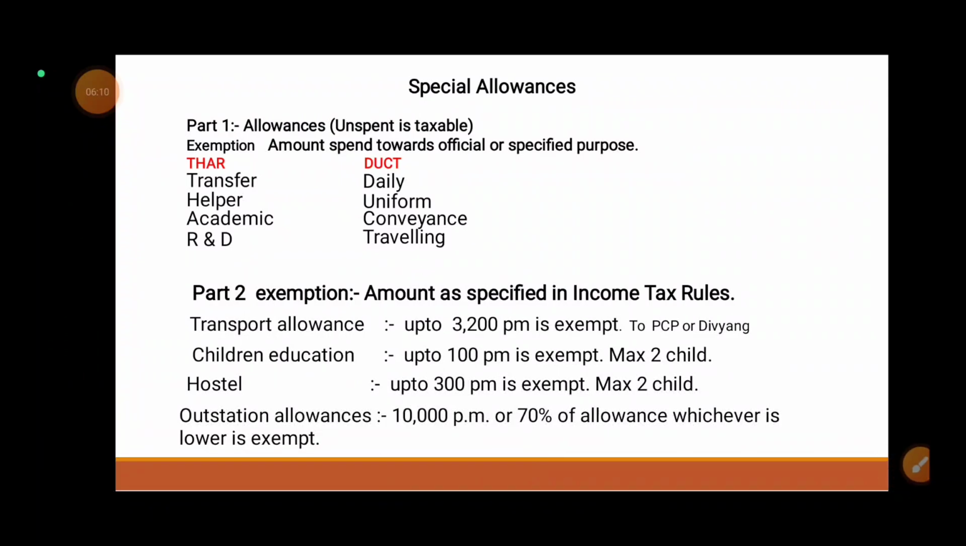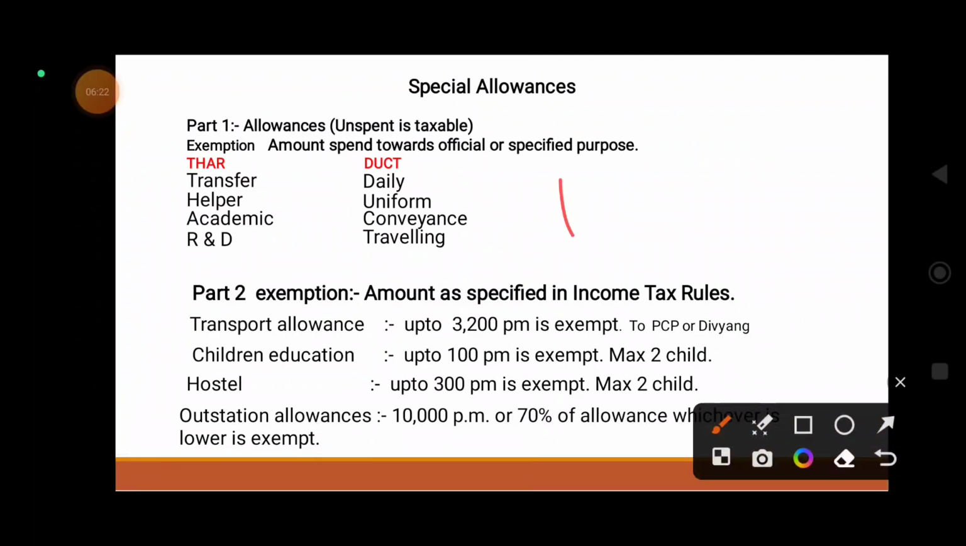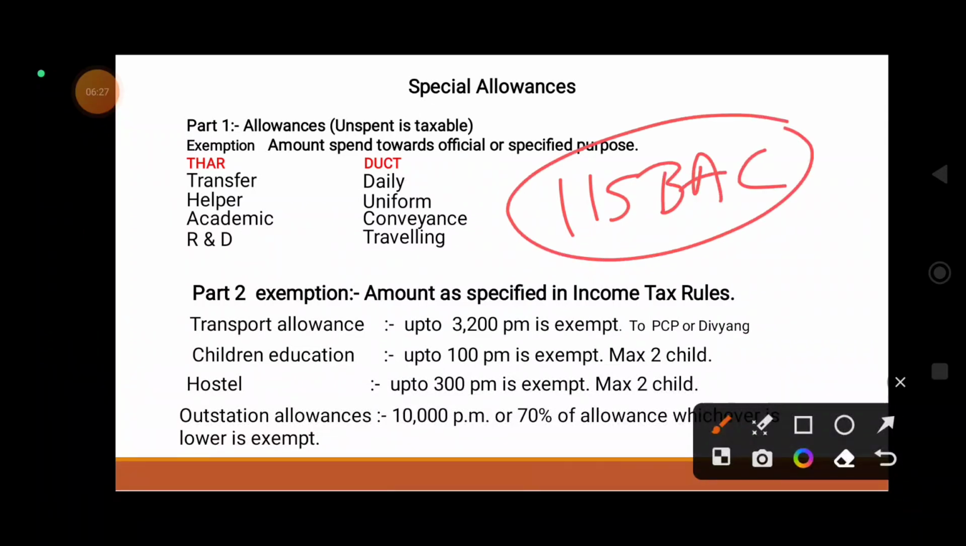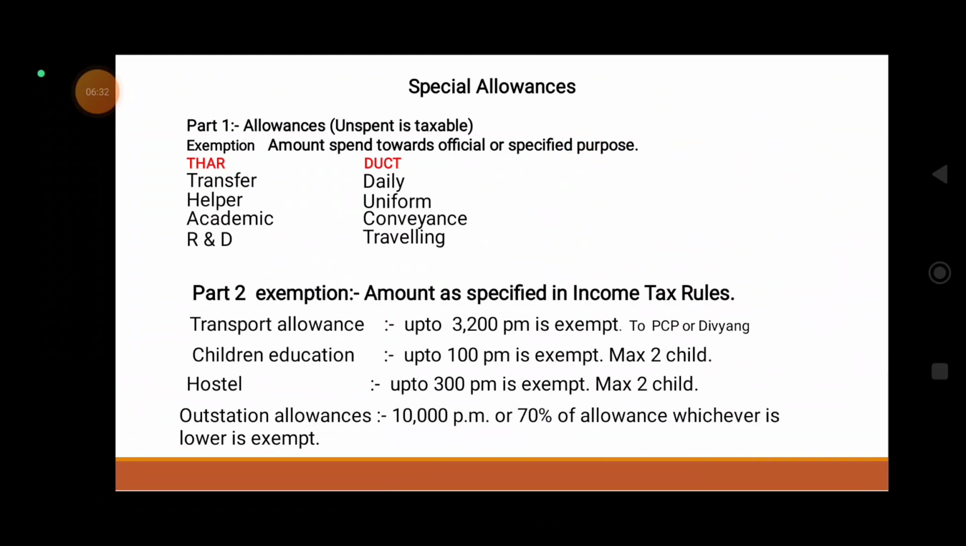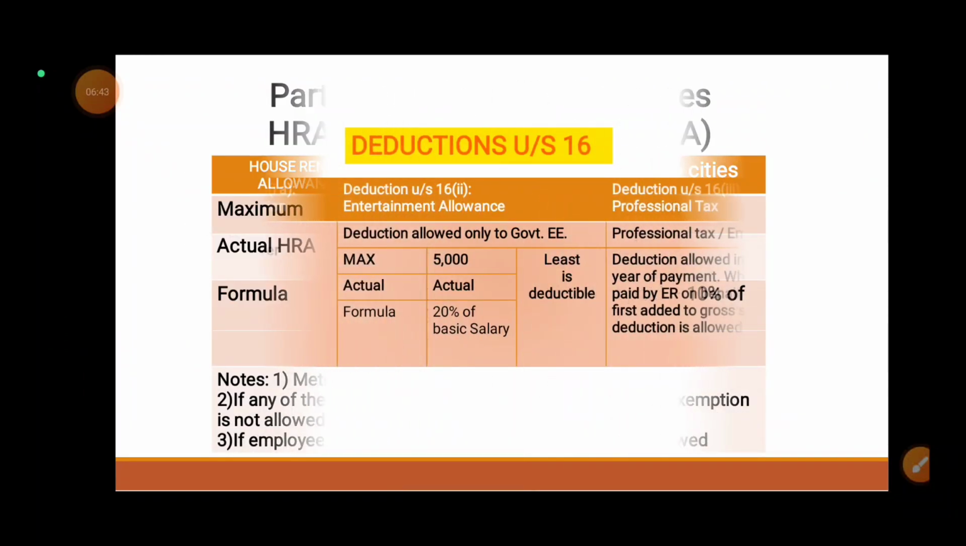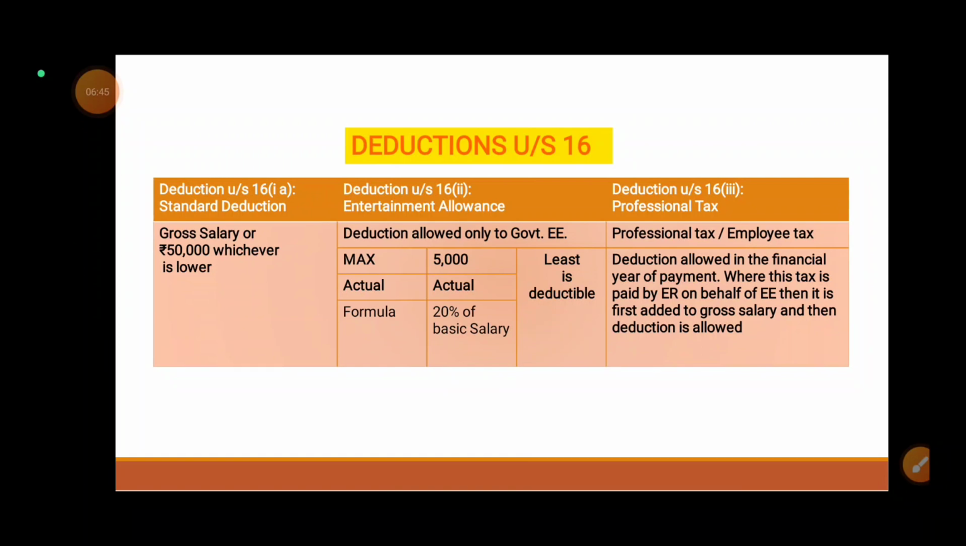This is a new provision which was inserted last year; it has started applying from last year. So it is an option, 115BAC, lower tax rates, new tax regime. It is an option, so if the assessee wants they can take it, otherwise not. So this is all about exemptions and deductions relating to salary.